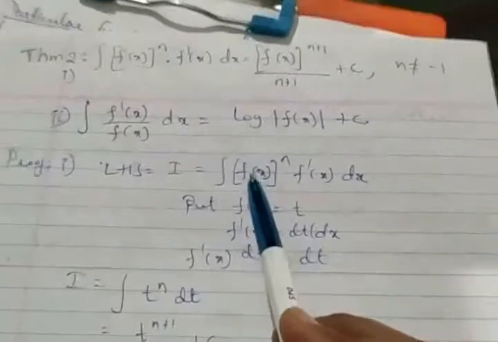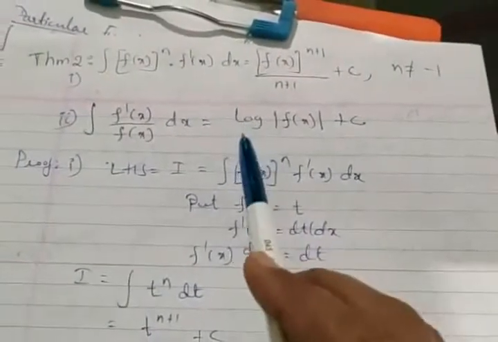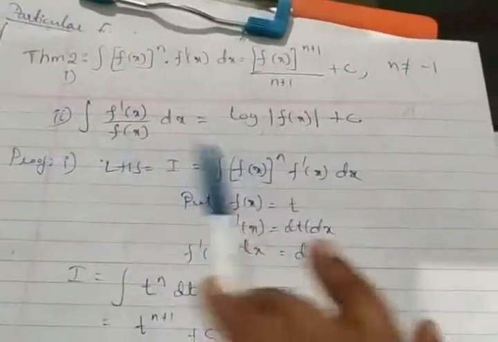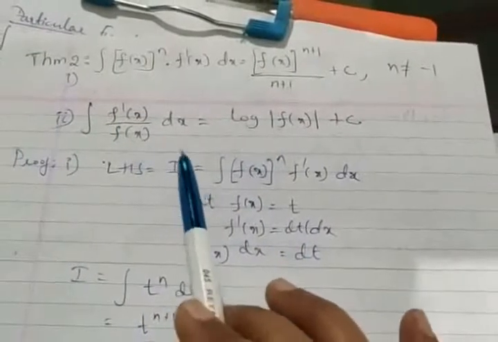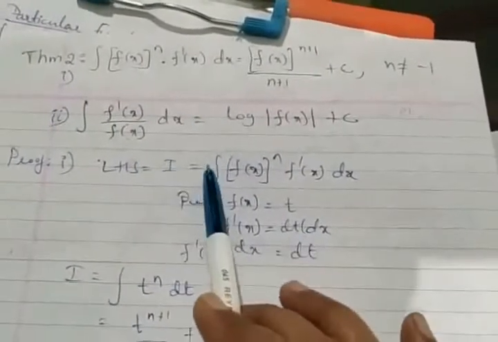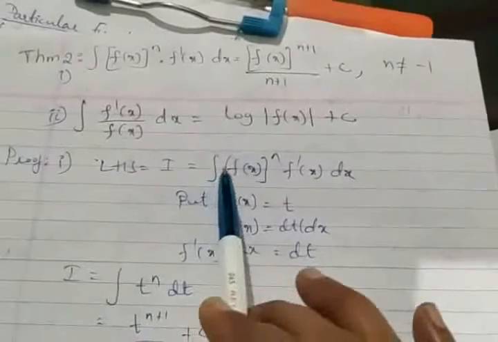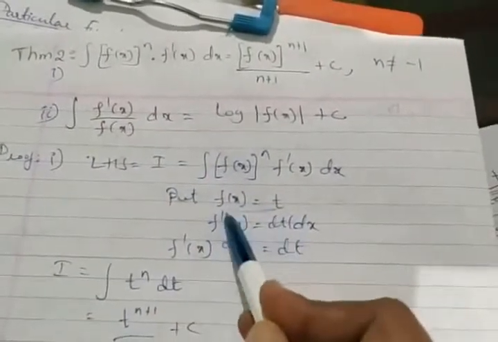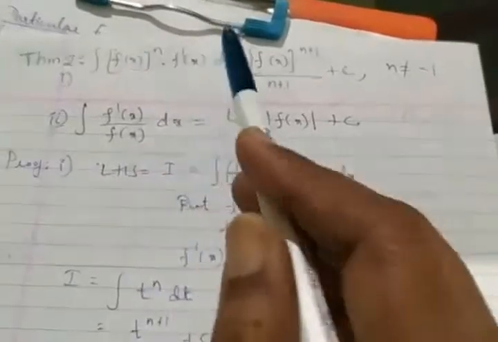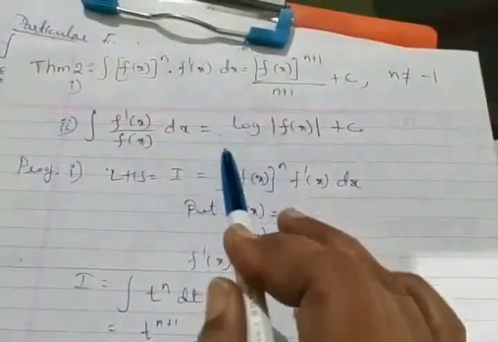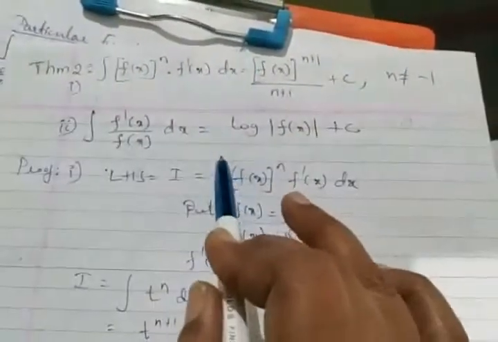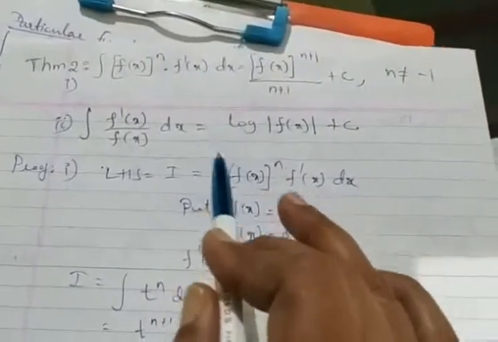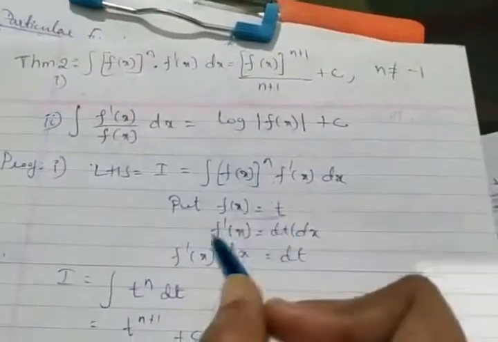Now, okay, let me make it very clear. These two theorems, the theory part will not be asked. Only numerical sums you are going to expect. Numerical sums on integration. But to understand what to put in numerical sums, definitely the theorem will give you the situation. These are the only situations where substitution can be claimed. Are you getting it? So the situation created is what the theorem tells you, that's all.